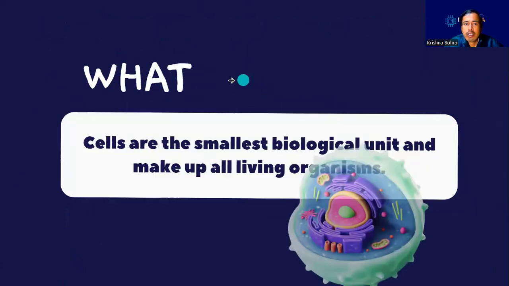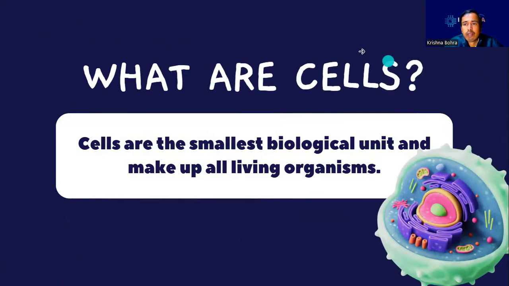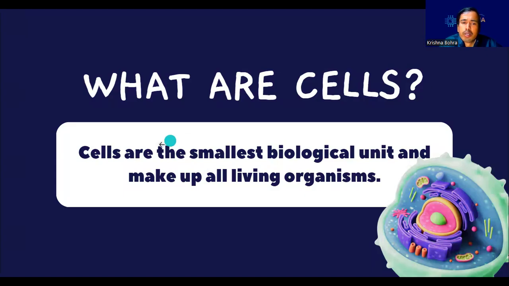Now let's understand what a cell is. Cells are the smallest biological unit and make up all living organisms. Cells are the basic or smallest biological unit of life, of any body.